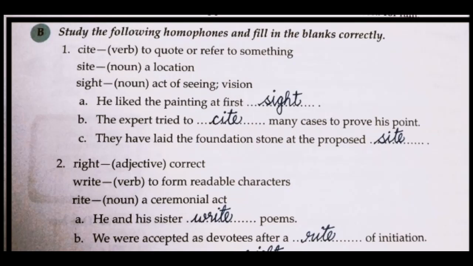Next one is: the expert tried to cite many cases to prove his point. C-I-T-E. It is to cite. To cite together is making a verb. Third one: they have laid the foundation stone at the proposed site. S-I-T-E. Proposed site means a location.